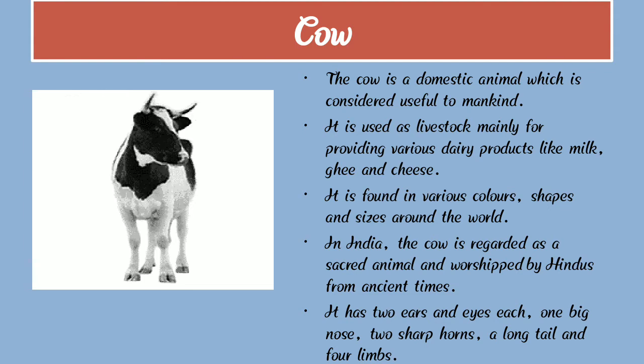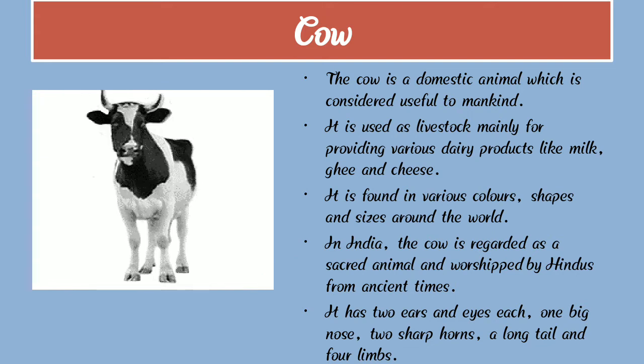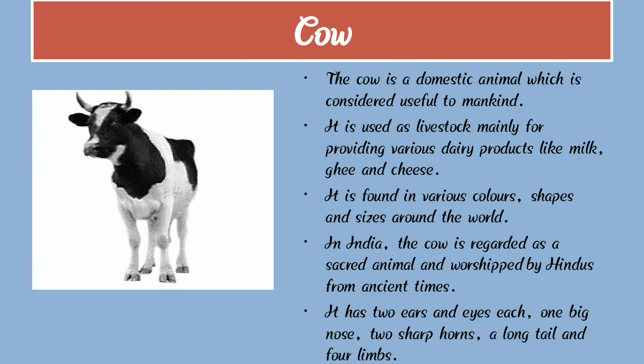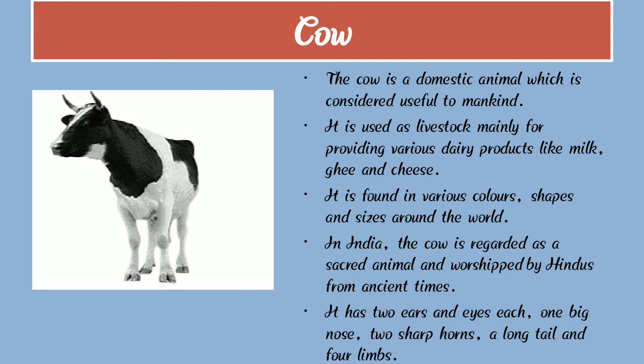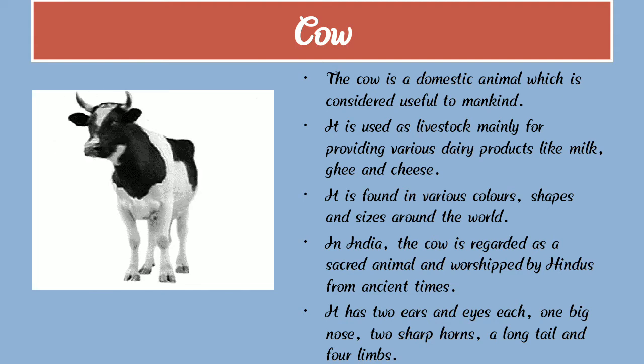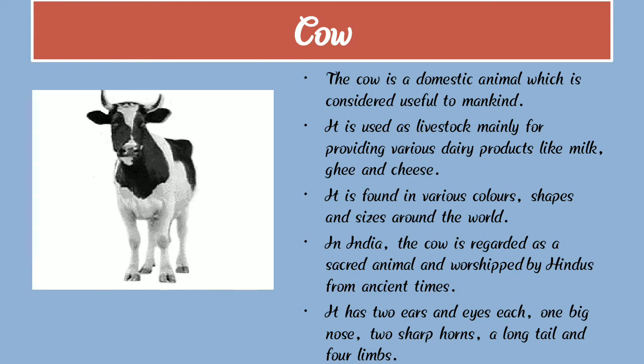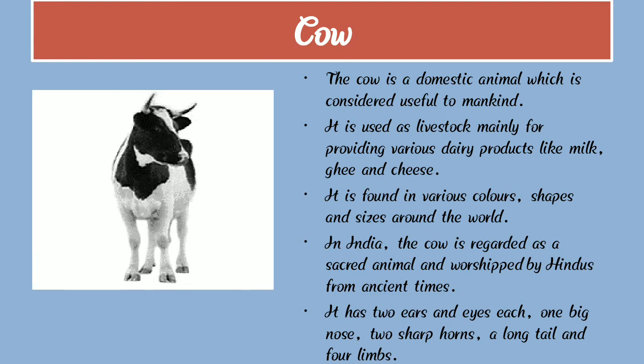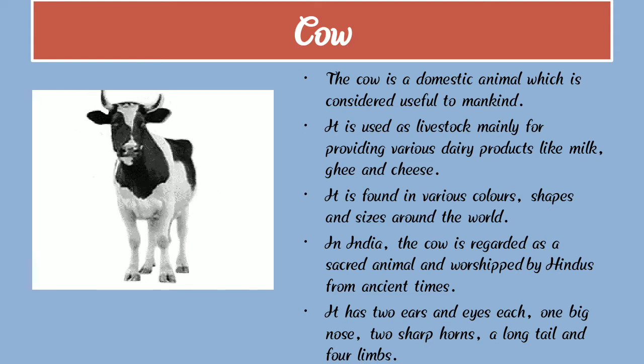Here we can see a photograph of a cow. You all know about the cow because the cow is a familiar animal, and the cow is a domestic animal which is considered useful to mankind. It is used as livestock mainly for providing various dairy products like milk, ghee, and cheese.